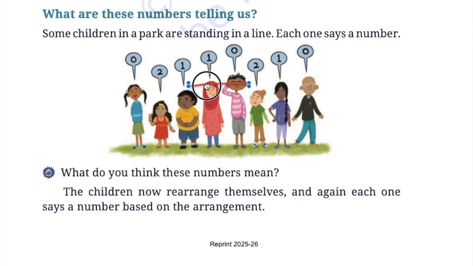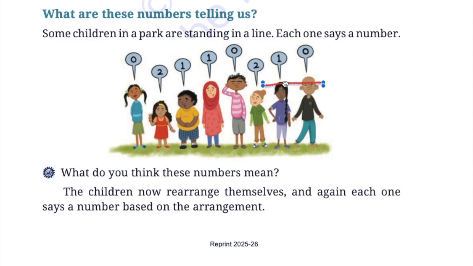She is also saying 1 because the right side child is greater in height, taller in height. And he is saying 0 because he is the tallest one, compared to the left side child and the right side child. Now he is again saying 2. Why 2? Because on the left side and right side, both the kids are taller than him.